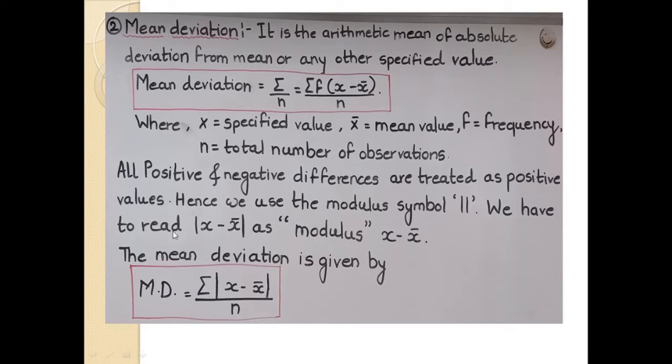We read the absolute value of x minus x bar as modulus x minus x bar. The mean deviation is given by this mathematical formula: mean deviation is equal to summation of absolute value of x minus x bar divided by n, where n is the total number of observations.